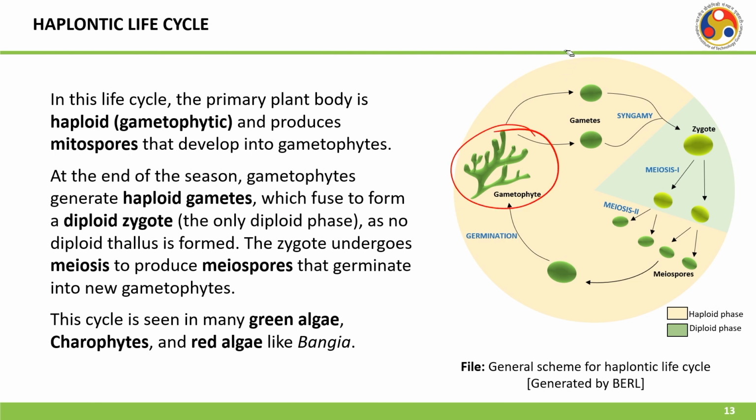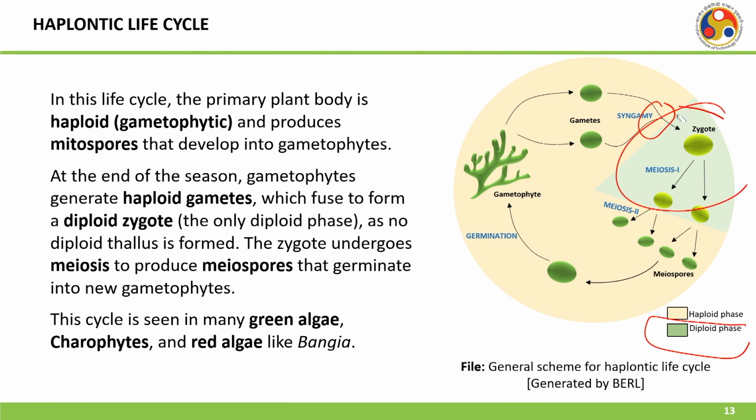At the end of the season, gametophytes will generate haploid gametes. These are haploid, so their number will be n, which fuse to form a diploid zygote. So, there is a fusion over here, and the zygote is getting formed. This is the diploid phase, as you can see over here.